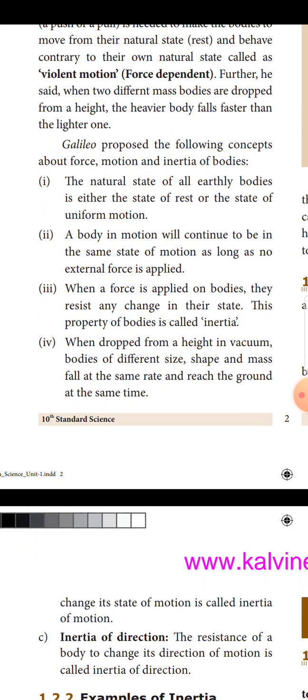When dropped from height in vacuum, bodies of different size, shape and mass fall at the same rate and reach the ground at the same time.